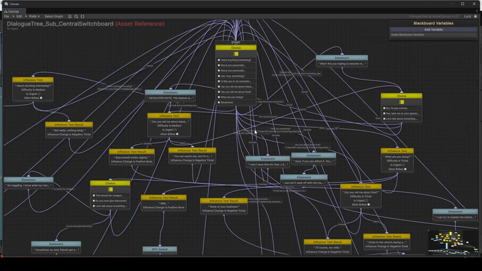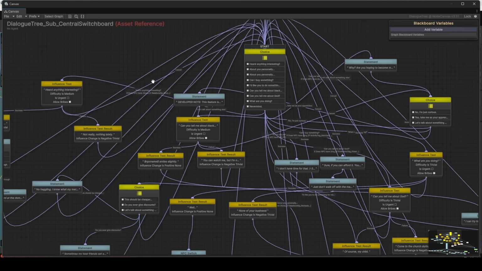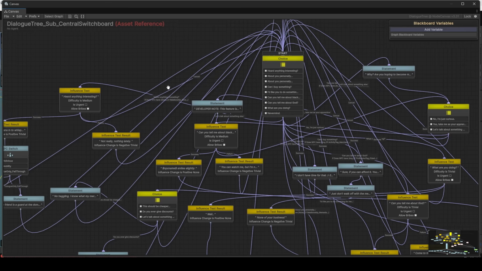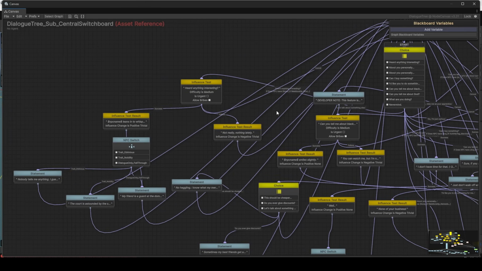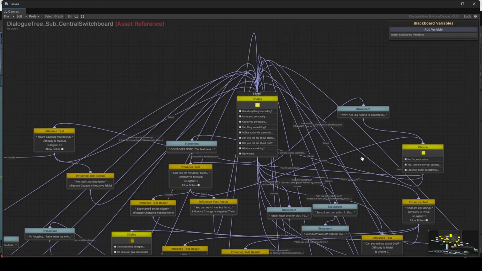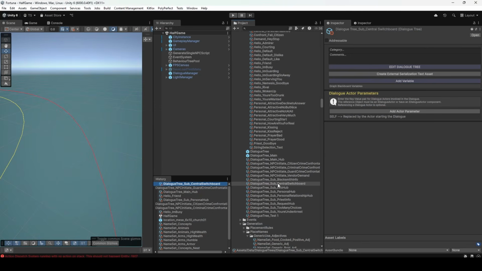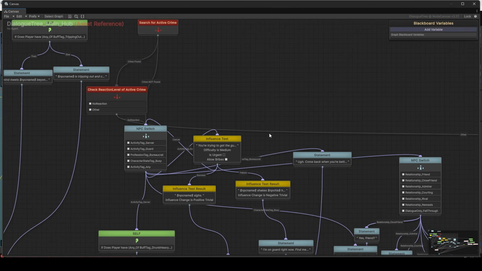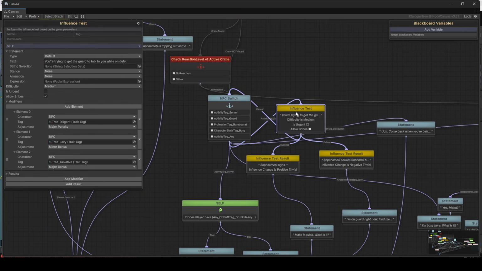And we use influence tests if we want to let the player ask the NPCs for a favor, and then they can either pass or fail depending on how the NPC feels about them, whether they've been bribed, that sort of thing. So for example, if you're just saying hello to someone, they might not want to talk to you if they're a guard on duty, right? So if you're trying to get the guard to talk to you while they're on duty, it's harder if they're diligent. It's a little bit easier if they're lazy. It's much easier if they're talkative, and probably it would balance out if they're both diligent and talkative.